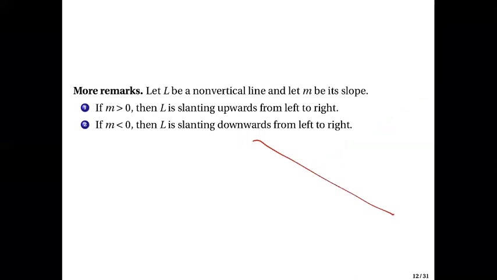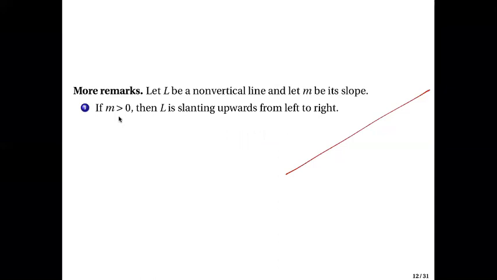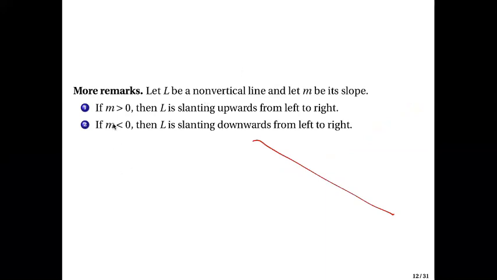So again, if the slope is positive, the line slants upwards from left to right. If the slope is negative, it slants downwards from left to right. And if m is equal to 0, then you have a horizontal line. Remember that if you have a horizontal line, you have the same y coordinates.